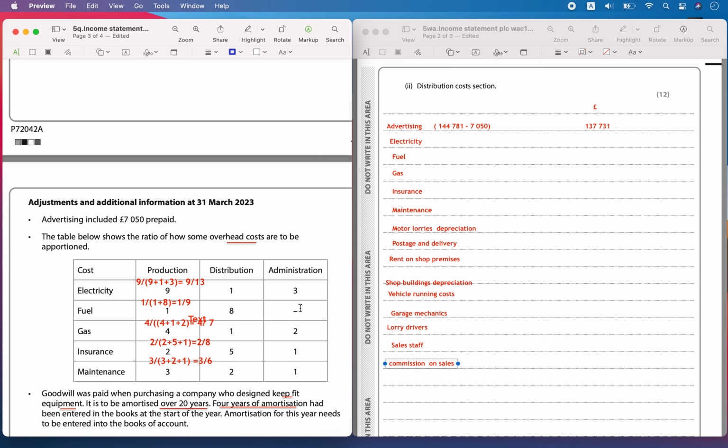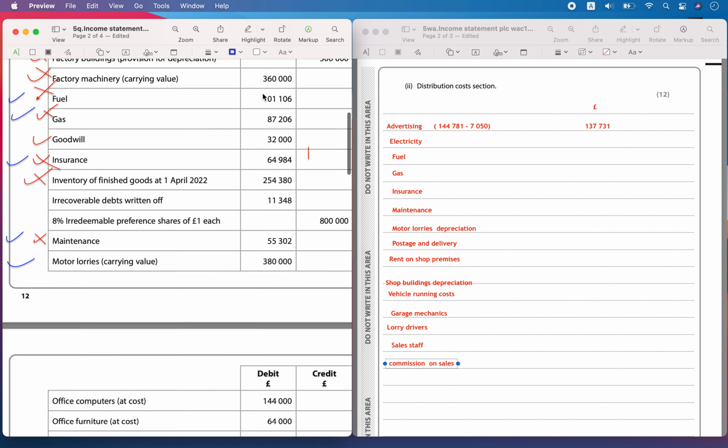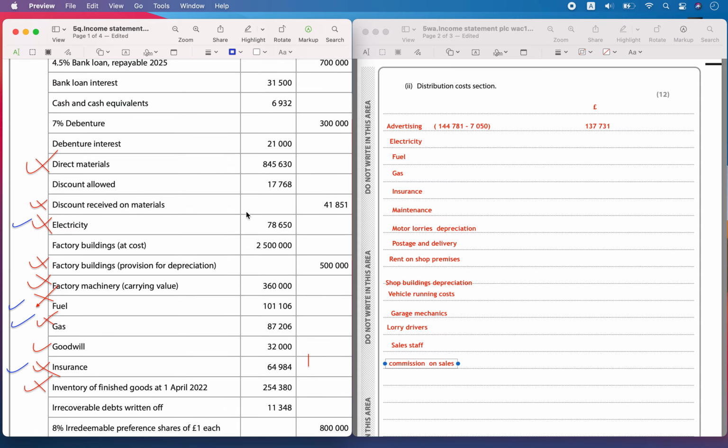Electricity has to be apportioned as 1 out of 13 cost. You add up all this, that is going to come under the denominator. So 1 out of 13 is to be included, whatever is the total cost of electricity. That is 78,650 times 1 out of 13.